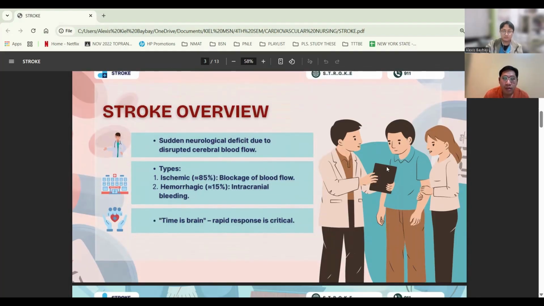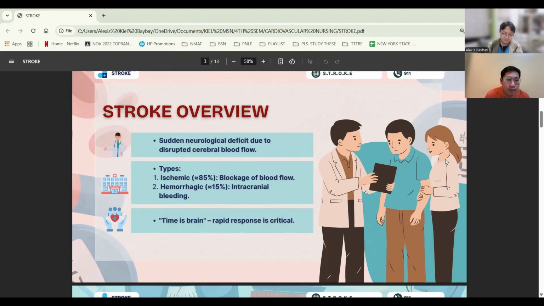So for the stroke overview, stroke is a sudden neurological deficit caused by disruption of blood flow to the brain. Because brain cells are highly sensitive to oxygen and glucose loss, immediate intervention is crucial. There are two major types of stroke.